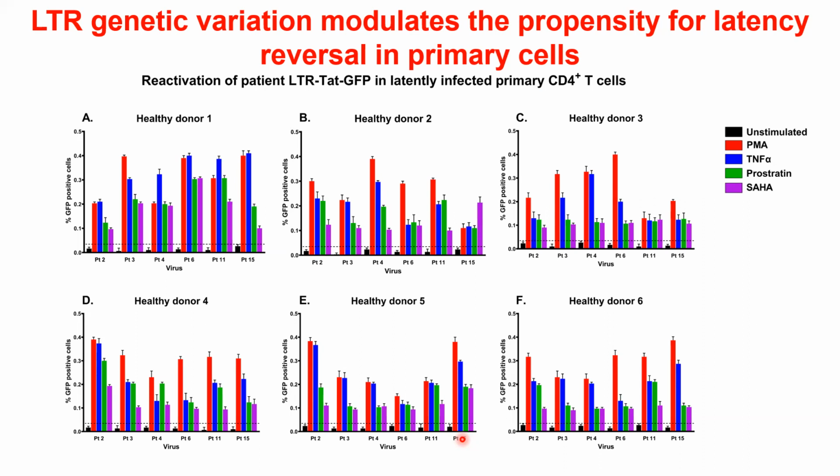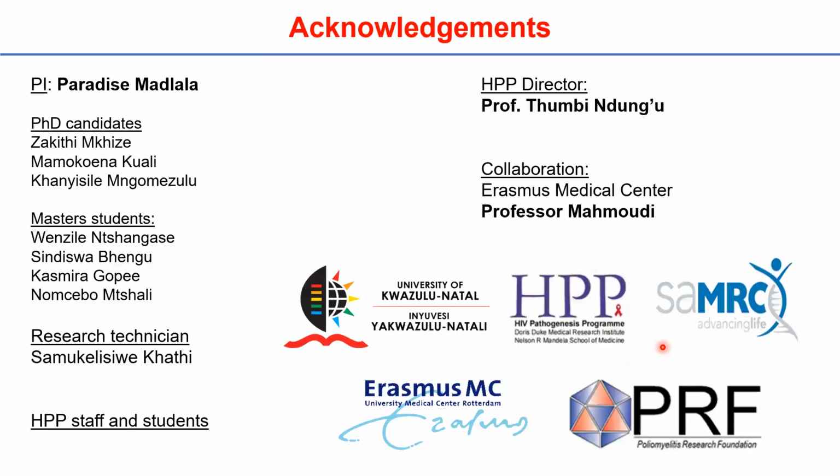Furthermore, once again, there was a differential reactivation among the patient-derived pseudotype viruses when stimulated with different LRAs in all 6 healthy donor primary CD4 T cells. So our data once again suggest that the HIV-1 subtype C transmitted founder LTR genetic variation may be a contributing factor to the heterogeneous response to LRAs.